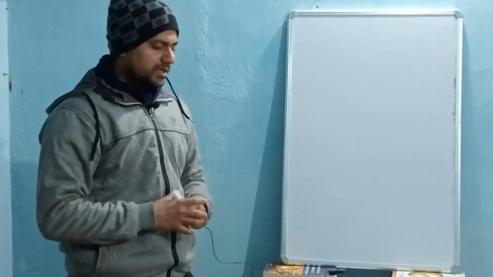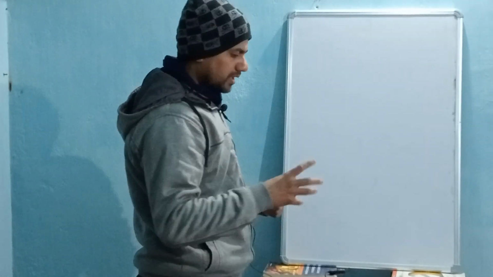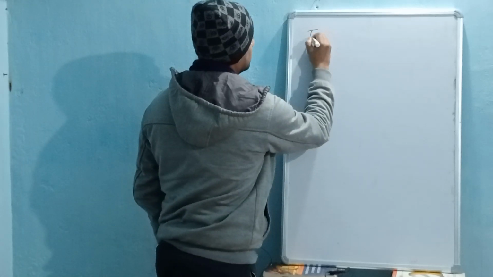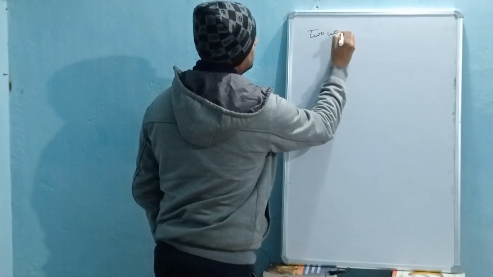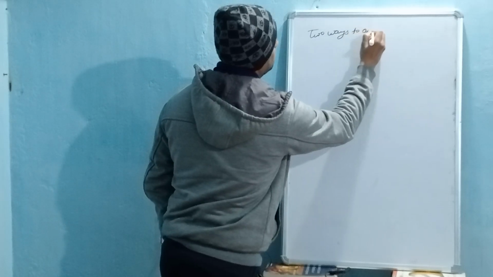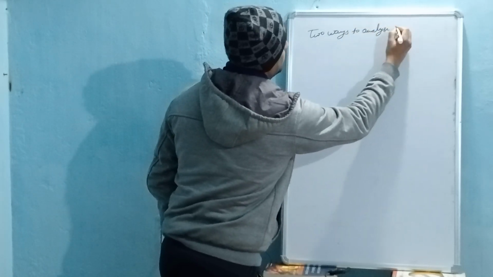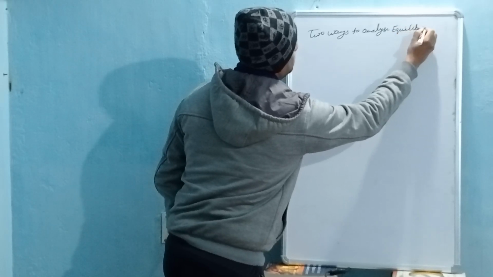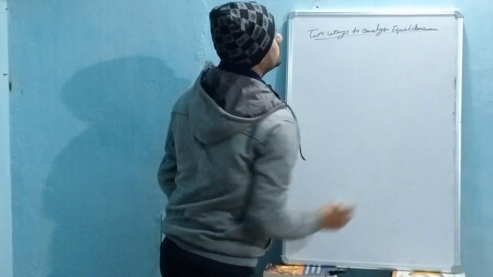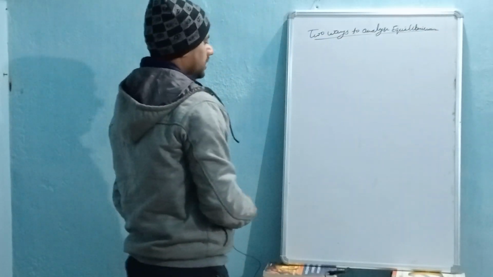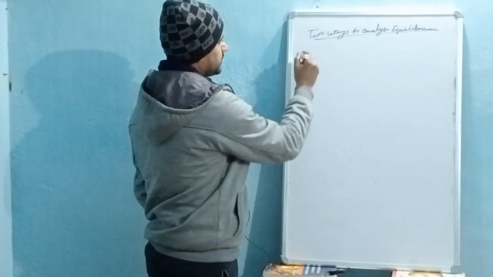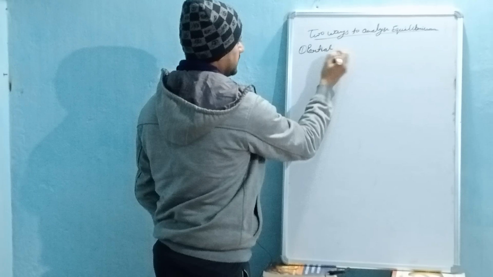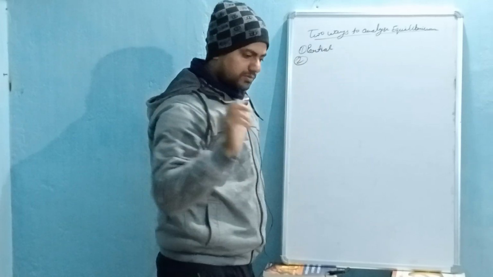That is, equilibrium can be analyzed in two forms. So what are these two ways to analyze equilibrium? The first way is the partial. I will explain. And the second one is the general.